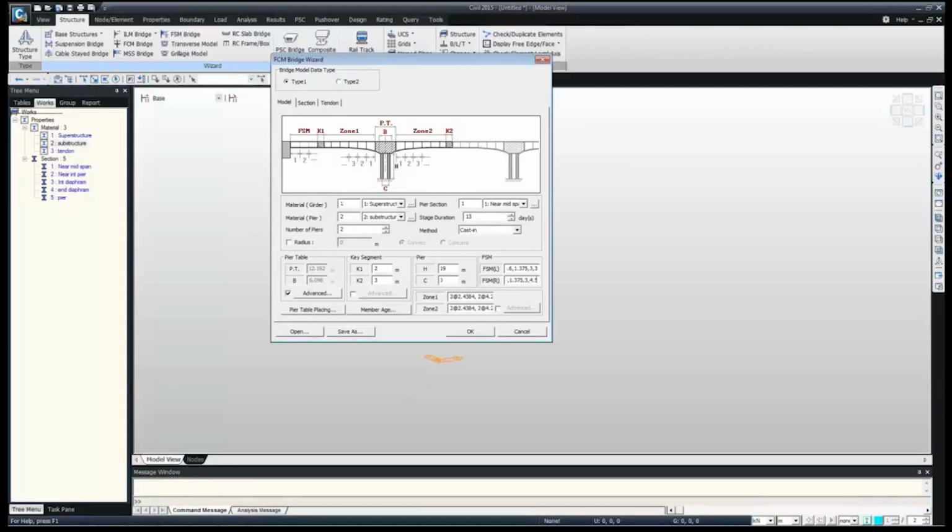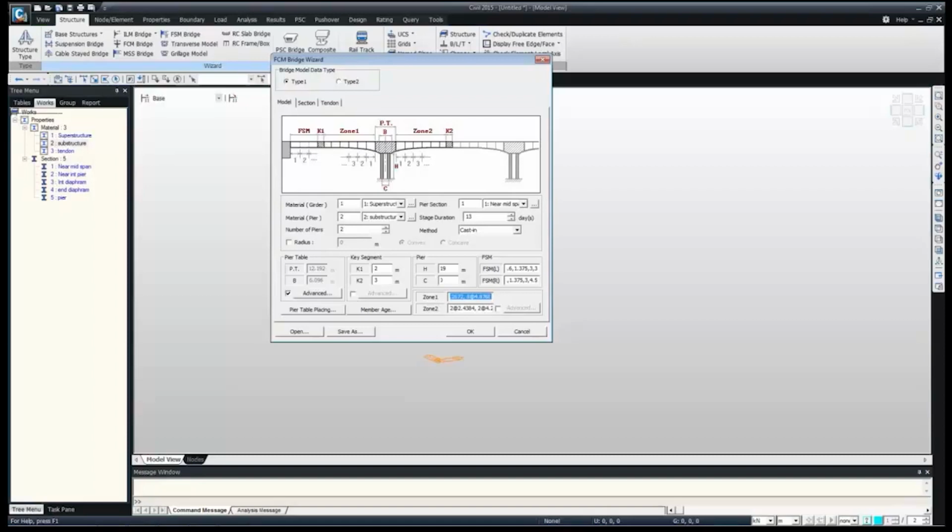Then we have to give the input for zone 1 and zone 2. This is for the construction stage, where zone 1 and zone 2 have the segments constructed from the pier on both sides. If zone 1 and zone 2 are symmetric, we can just copy. If it's asymmetric, we can give the input for both.